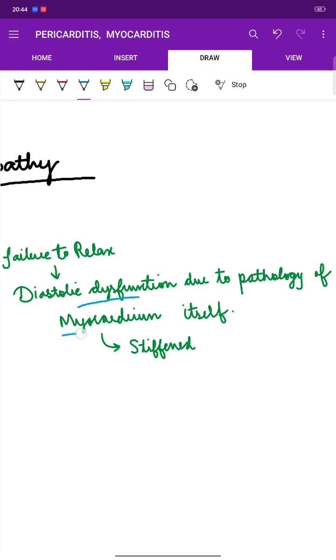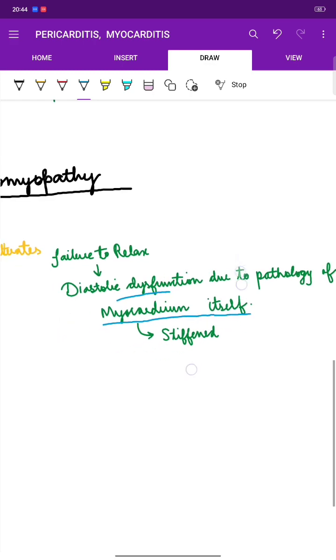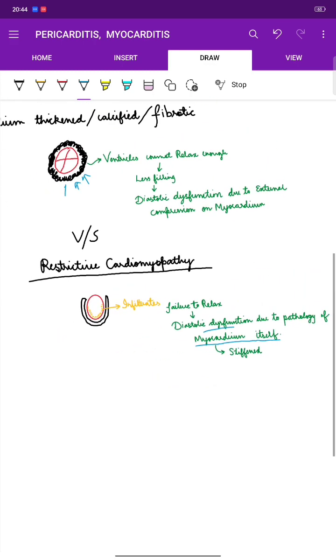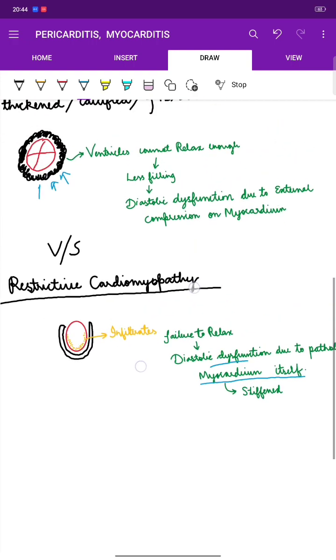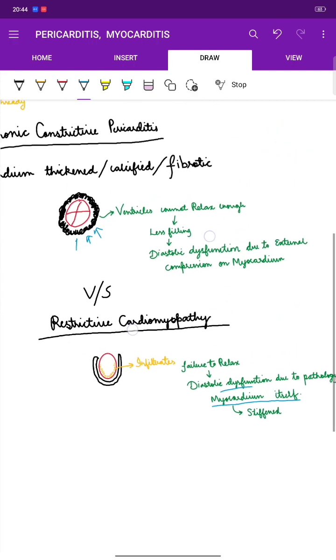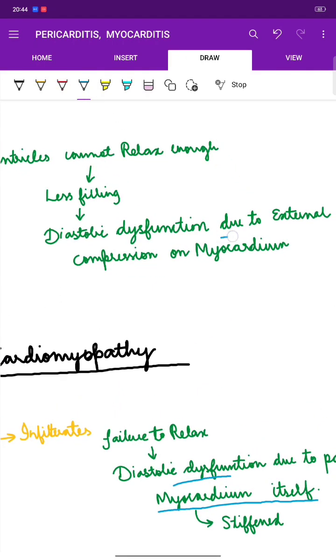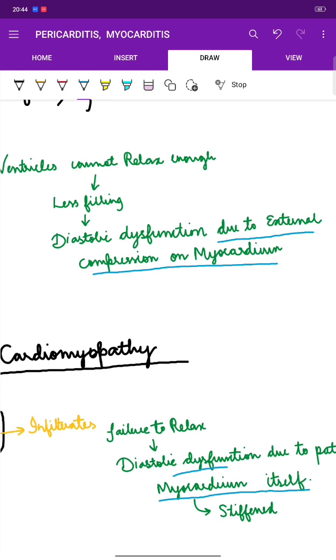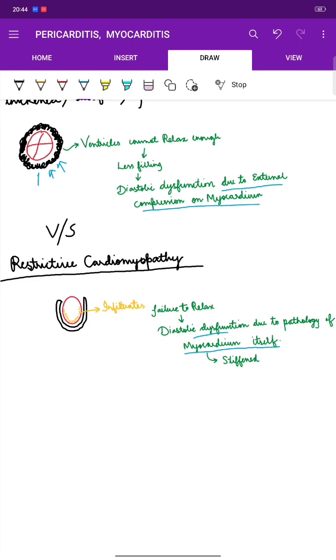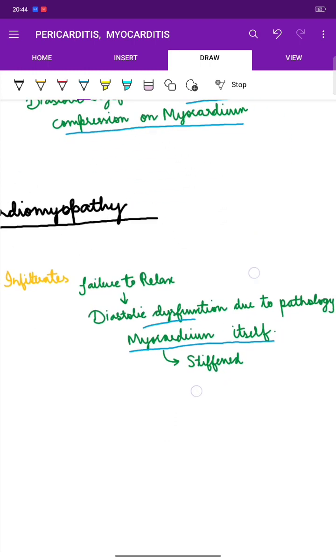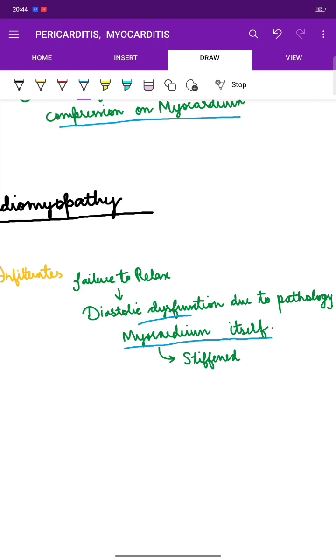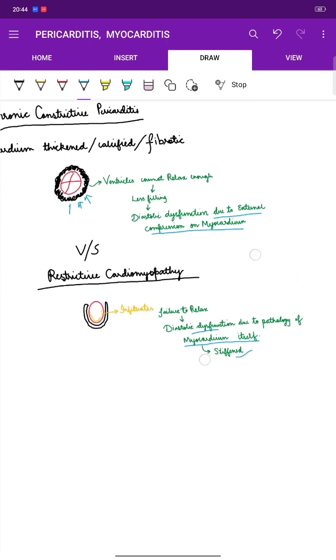So you have to focus on this point that this is due to the pathology of myocardium, whereas chronic constrictive pericarditis is itself due to the external pressure compression on the myocardium. This is due to the pericardial pressure on myocardium, whereas in the restrictive cardiomyopathy, it's due to myocardium itself, which is stiffened. So this was the major difference between the two.